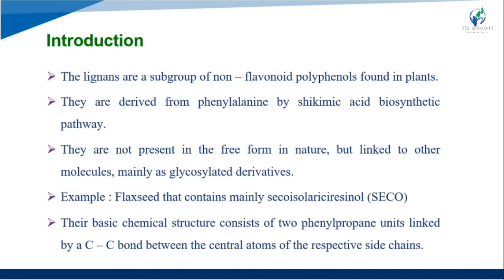Their basic chemical structure consists of two phenylpropane units linked by a carbon-carbon bond between the central atoms of the respective side chains.